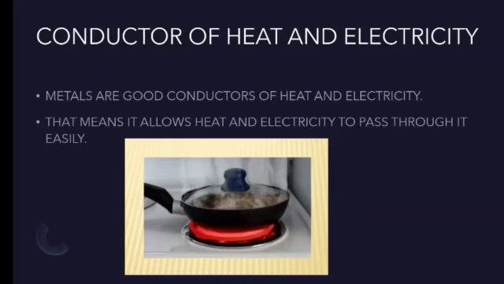Next property is conductor of heat and electricity. Are they conductors or are they insulators? That is our question, right? So metals are good conductors of heat and electricity, because here you can see one picture, that is a pan. The pan is made up of which one? Iron. Okay, so in our kitchen we can see many utensils. They are made up of aluminium and iron.